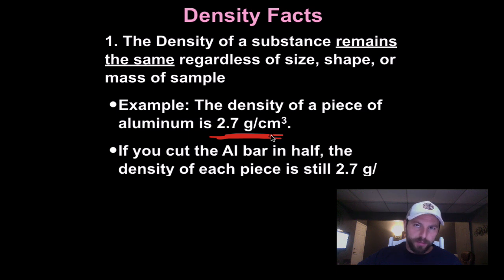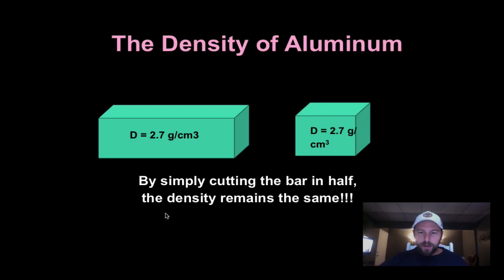2.7 grams per centimeter cubed. Those individual pieces will always have a density. Their mass may change, their volume may change, their density remains the same. The density of aluminum is the density of aluminum, which is 2.7 grams per centimeter cubed. Okay? And this is just basically reiterating what I said here. So here's our aluminum bar. Density equals 2.7 grams per centimeter cubed.